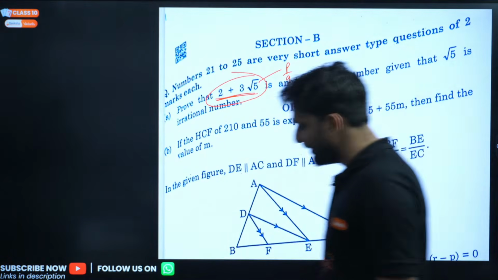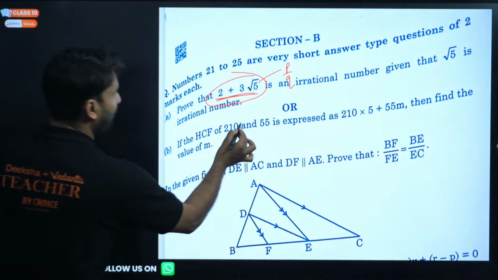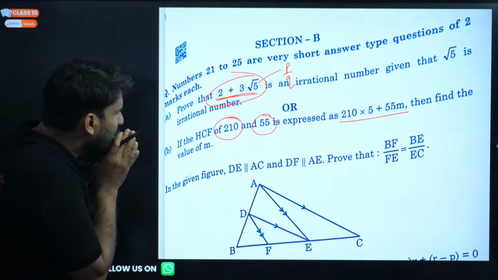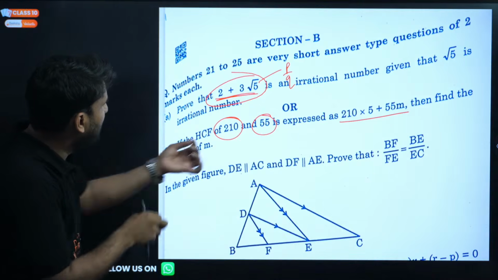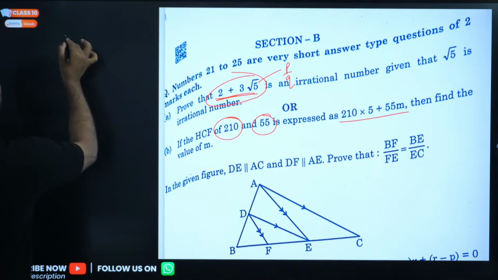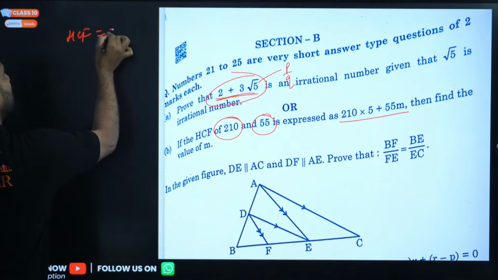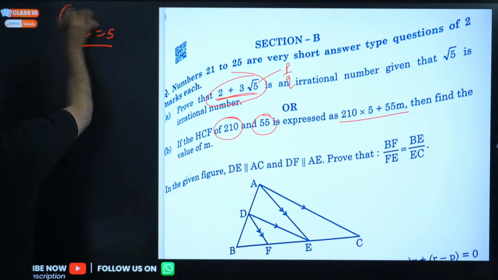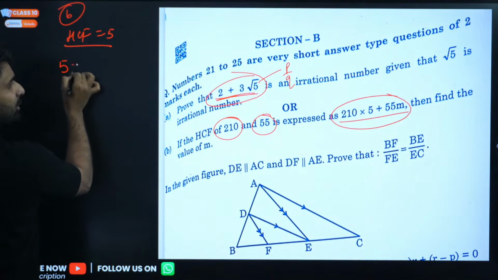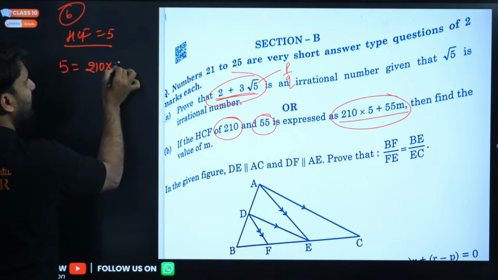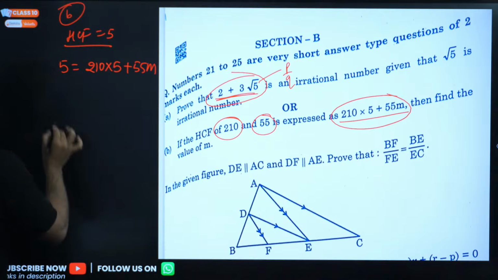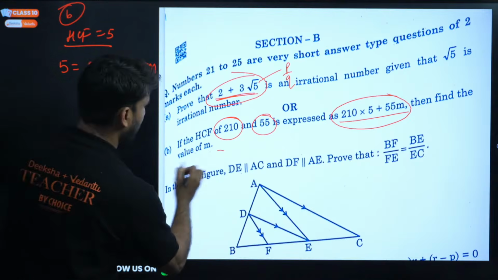Now this question says the HCF of this and this is expressed as this, my dear. So the HCF of 210 and 55 is expressed as this. 5 can divide this, 5 can divide this. Yes, my dear, so the HCF of these two numbers is 5. This is the HCF format. So we can write here 5 is equal to 210 into 5 plus 55m, right?